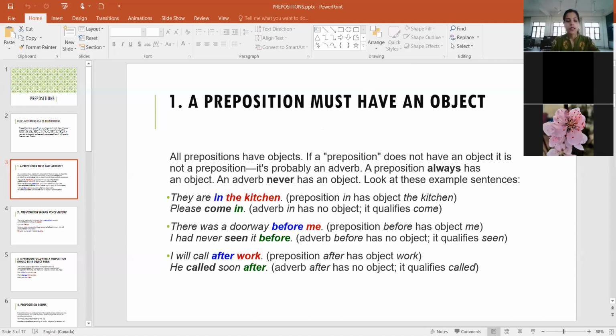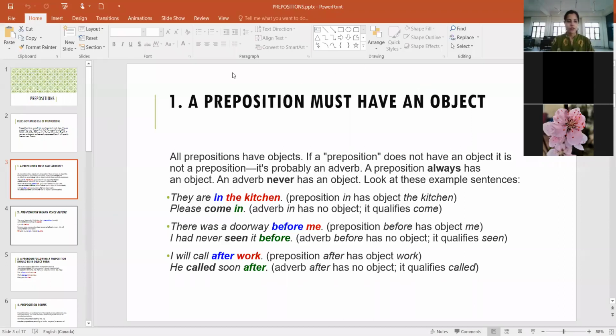Now in the second sentences and all the respective points, here the preposition is working more as an adverb, right? It is not working as a preposition. But you don't have to worry about it. Just the simple takeaway from here is that a preposition must have an object.